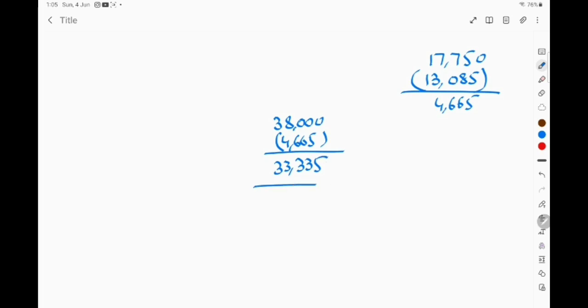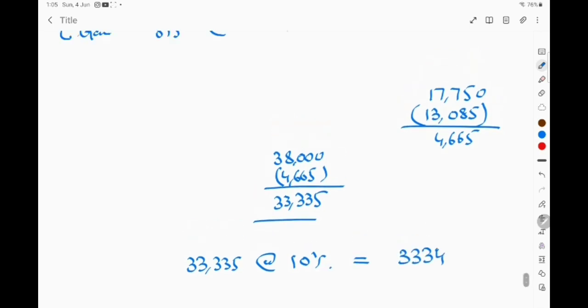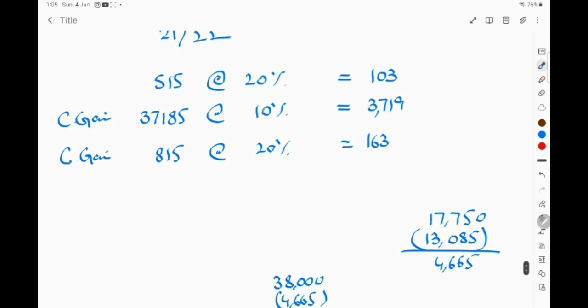So now on this chargeable gain, after the setting off of losses, this chargeable gain will be taxed at 10% on the basic rate. So this will be 3,334. So this is the tax to be paid in case loss is to be set off against the previous year total income and then against the chargeable gain.